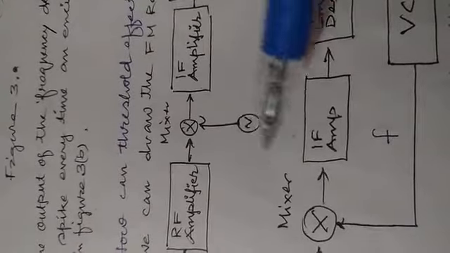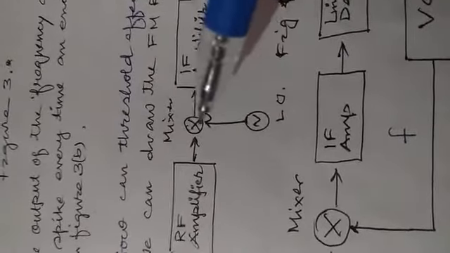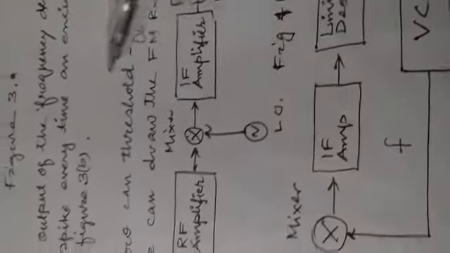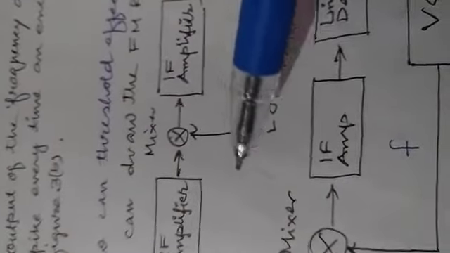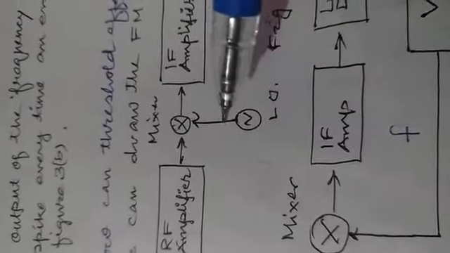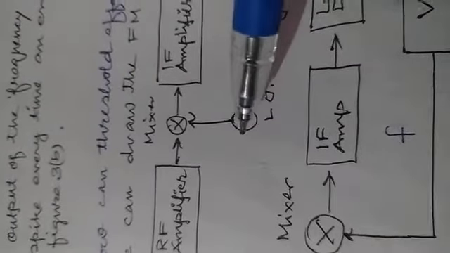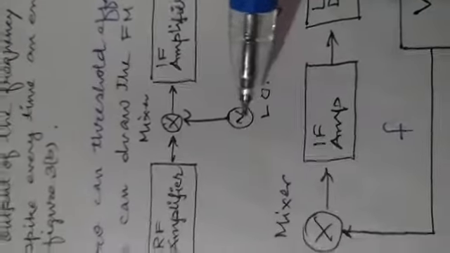So it is independent, and due to this there may be some noise generation in the FM system, and there may be a threshold effect due to this local oscillator of a single but uncontrolled frequency. When we replace this local oscillator with a VCO, a voltage controlled oscillator, the threshold effect is minimized or reduced.